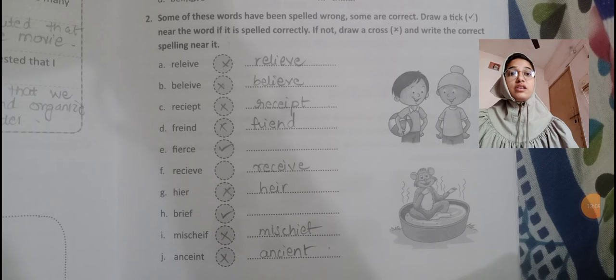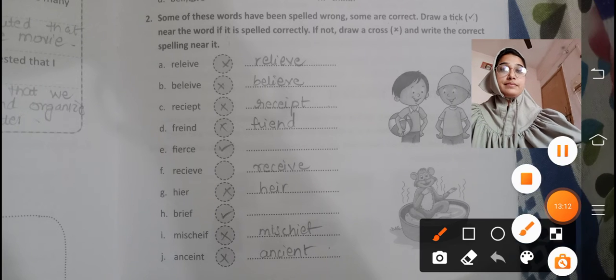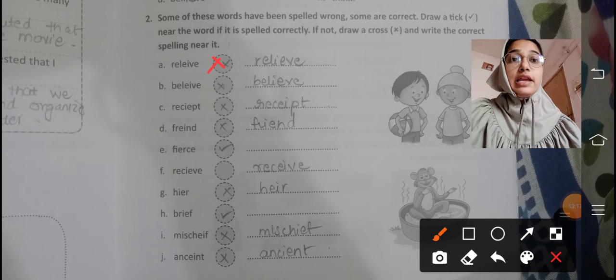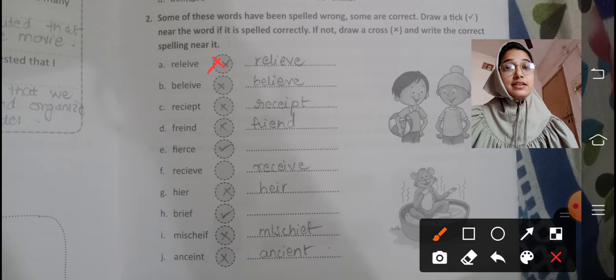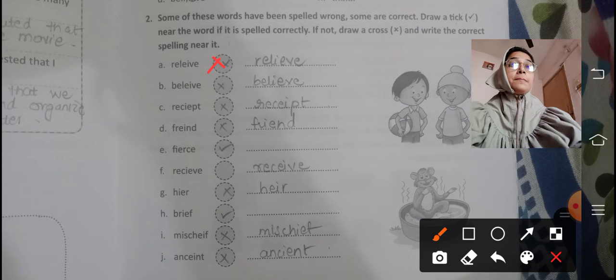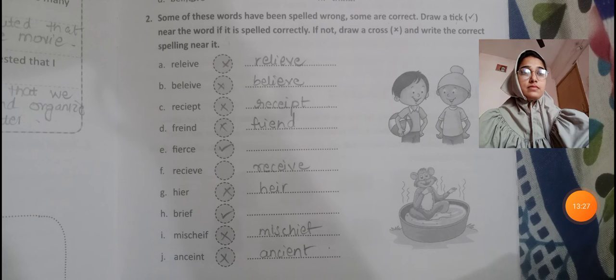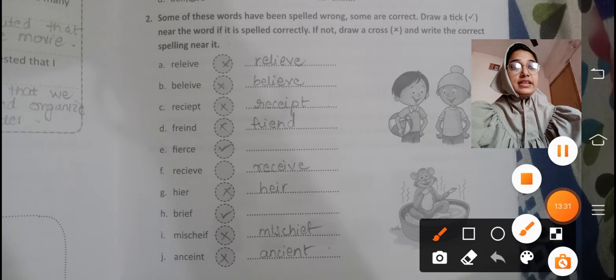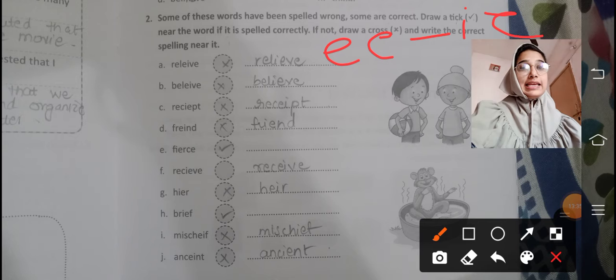Here it is a wrong spelling, so we will put a cross. The answer is R-E-L-I-E-V-E, "relieve," as it sounds like a double E. So we have to write IE.